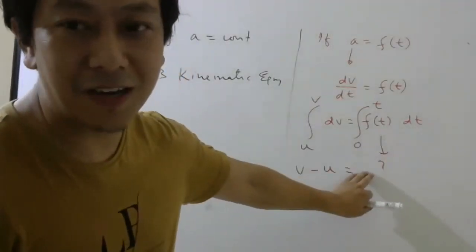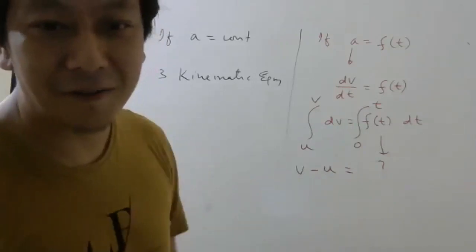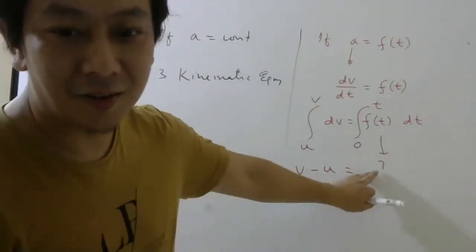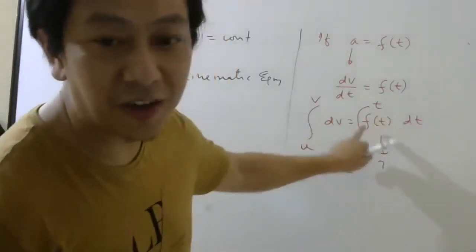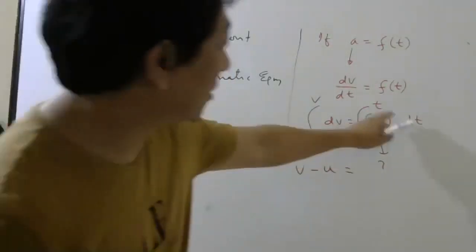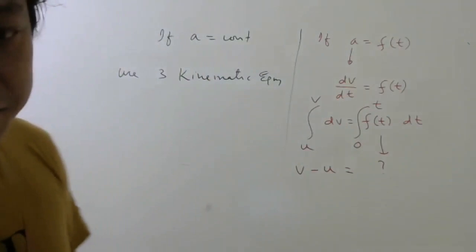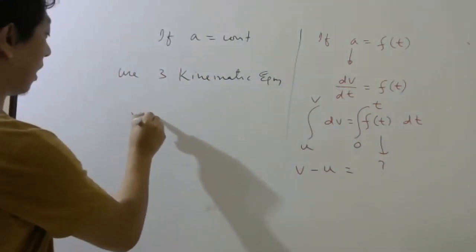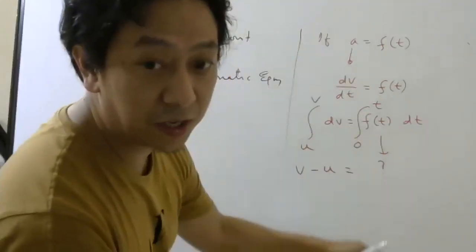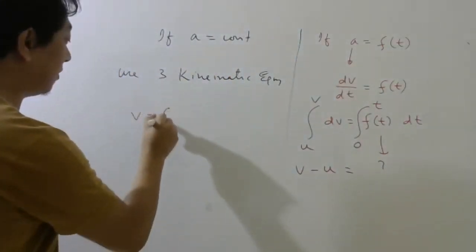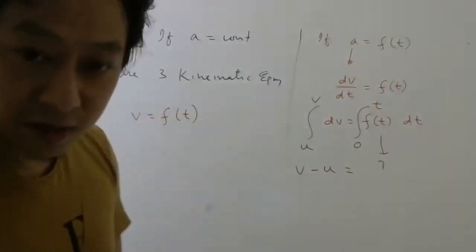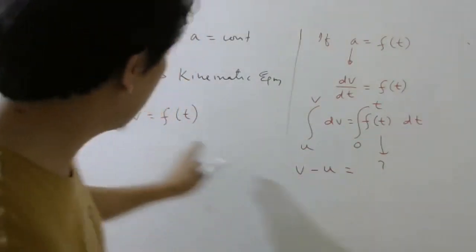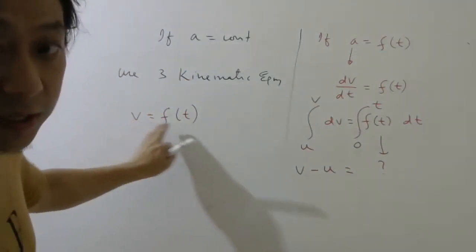This I cannot tell you the answer right now. This answer will depend on the function. Depending on the function, the answer will change. Then after you find v, in this calculation, you will be able to find v as some function. This answer will be in terms of t.